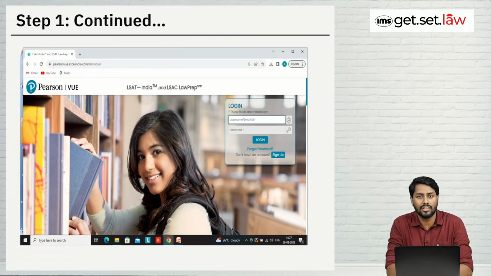Because once you have signed up and filled all the details, then you will be getting the username and password for the login. So the first step is registration process. For that, you need to just click on sign up.